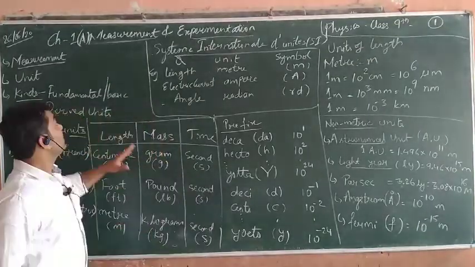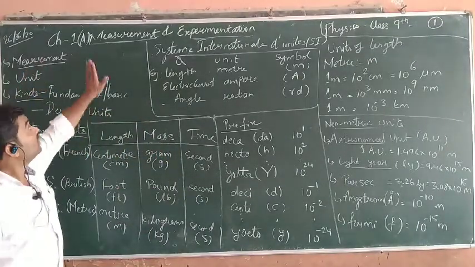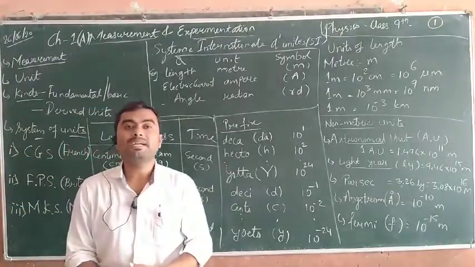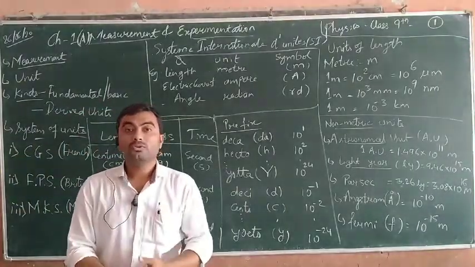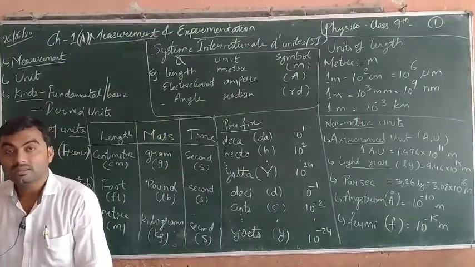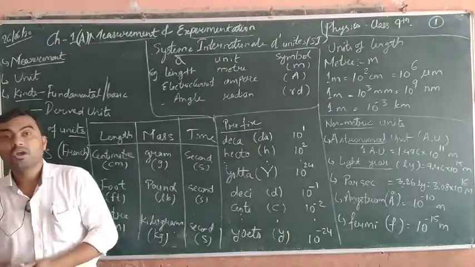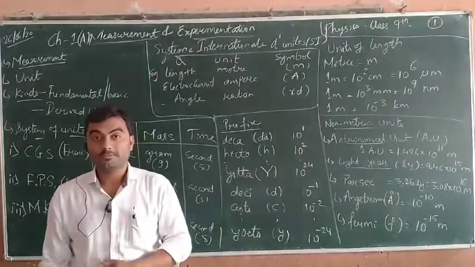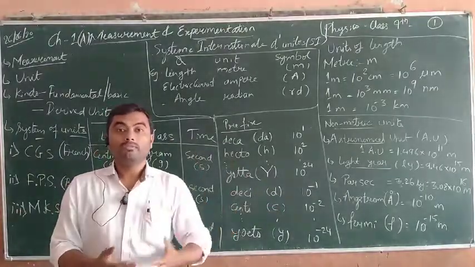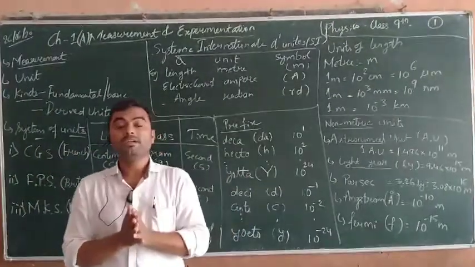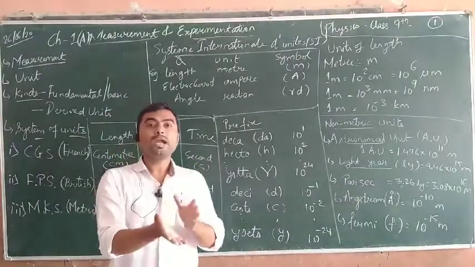So, first thing is what is measurement. From the name itself, it deals with measurement. You already know what measurement is, that is to measure something. It is defined as the process of comparison, or comparing of a given physical quantity with the known standard quantity. When you have some known quantity already, you know about its measurement, and you can measure the unknown quantity.